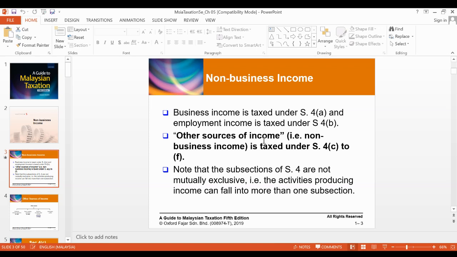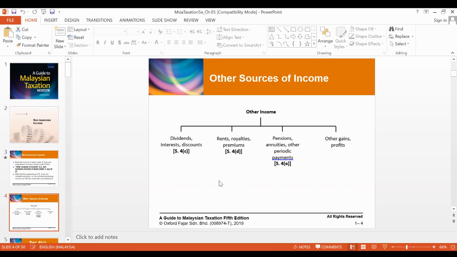Alright, so other sources of income, when we talk about non-business income, this is actually taxed under Section 4C until 4F. Alright, so these are the examples of other sources of income. We have dividends, interest and discounts under Section 4C. We also have rents, royalties, premiums under Section 4D, pensions, annuities and other periodic payments under Section 4E. And under Section 4F, we have other gains and profit.